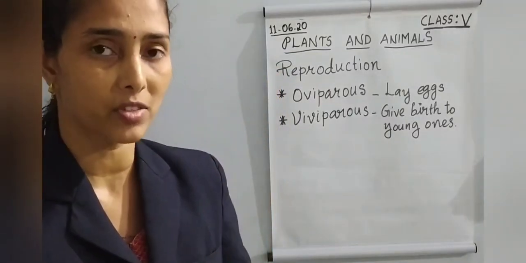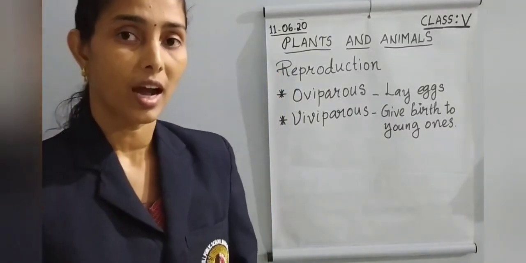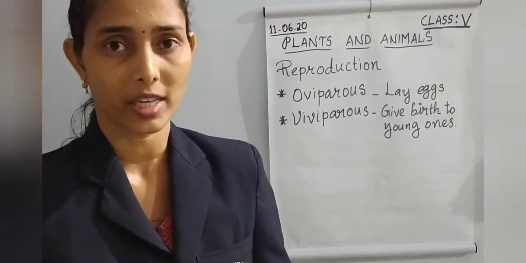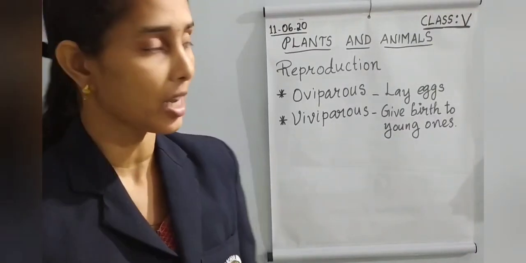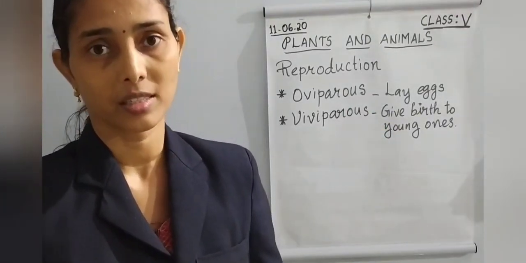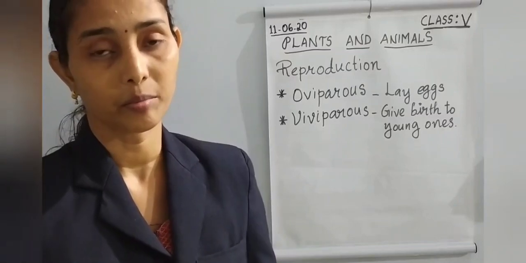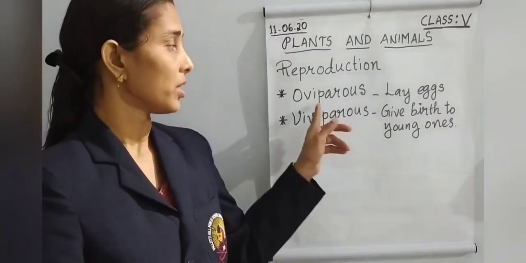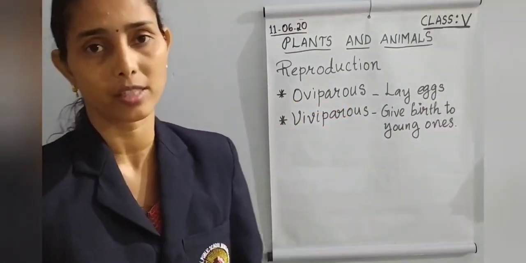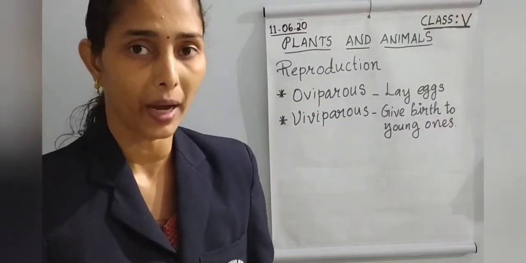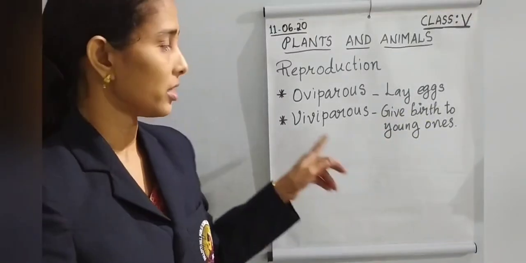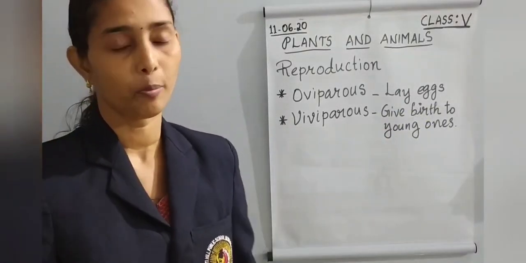You know the examples of animals which lay eggs and produce their young ones. If you ask which animals lay eggs: insects, reptiles, hens, birds, all lay eggs. So we can include them in oviparous. Oviparous animals lay eggs. Then the next category is viviparous.